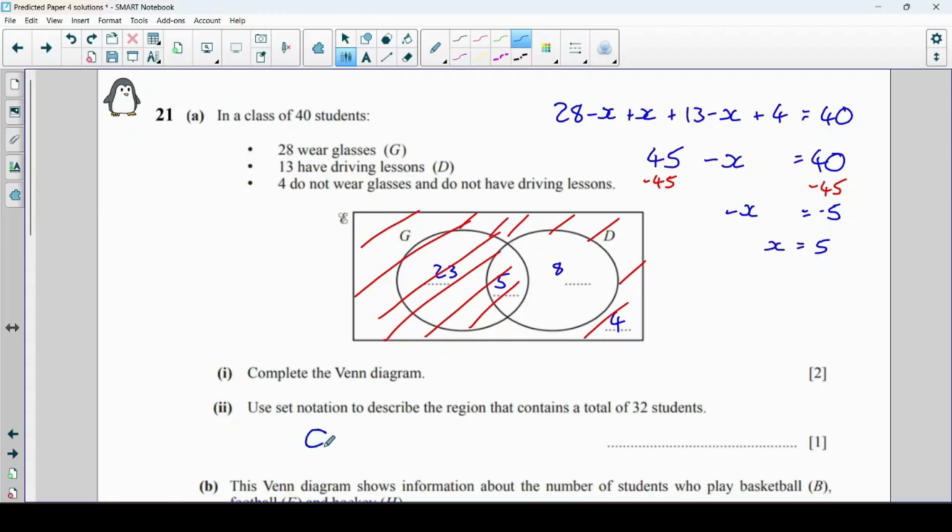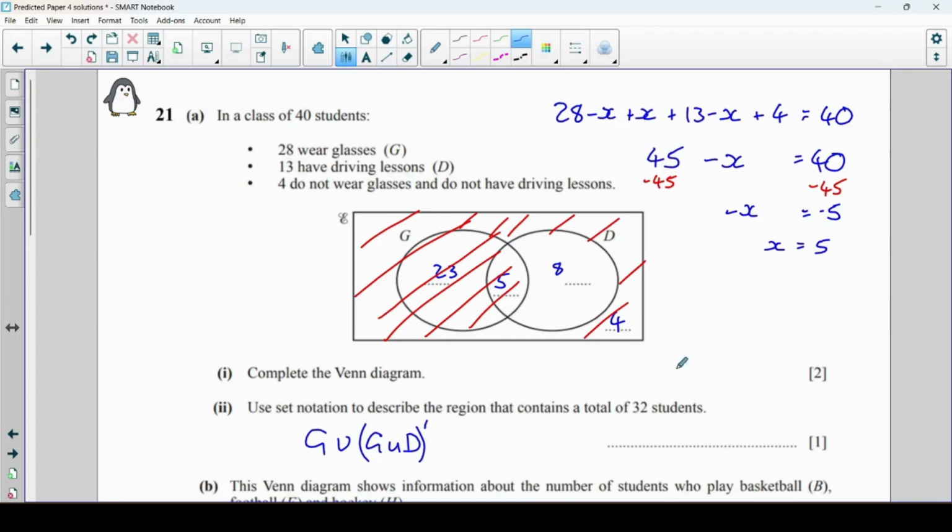So the union of G with the outside bit would be G union D, but not that. Is there a simpler way to do that one? I'm not sure if there is.